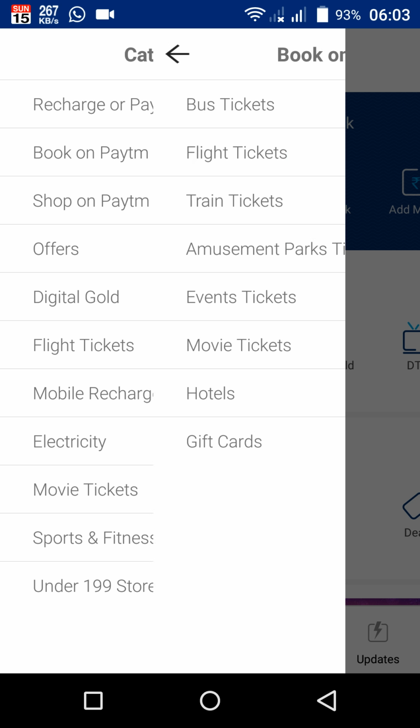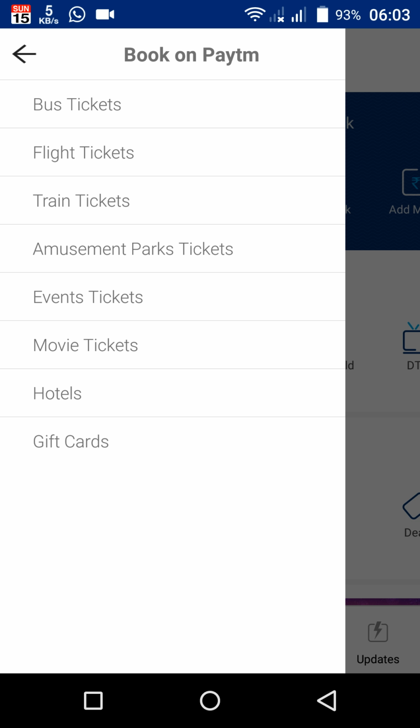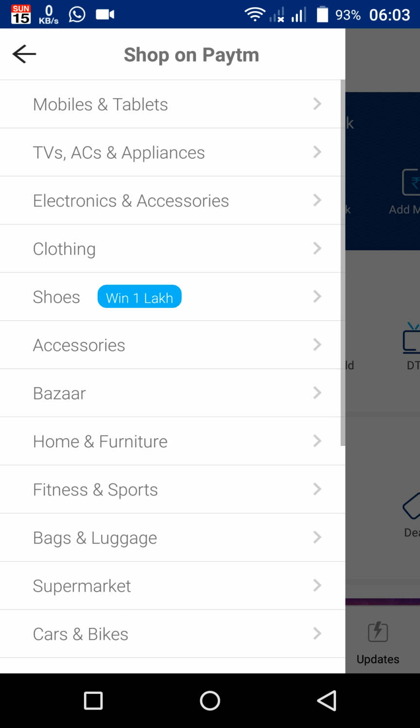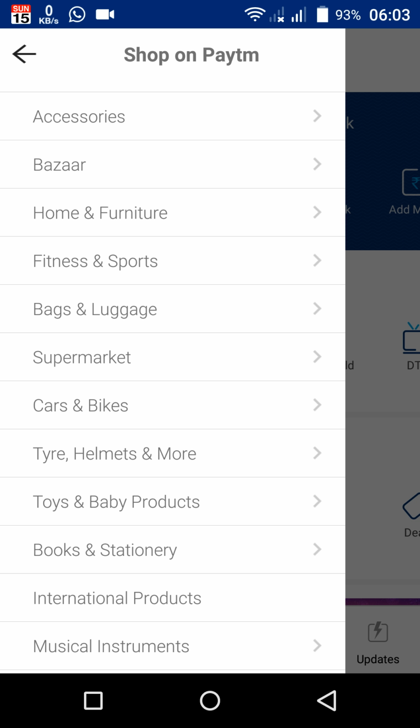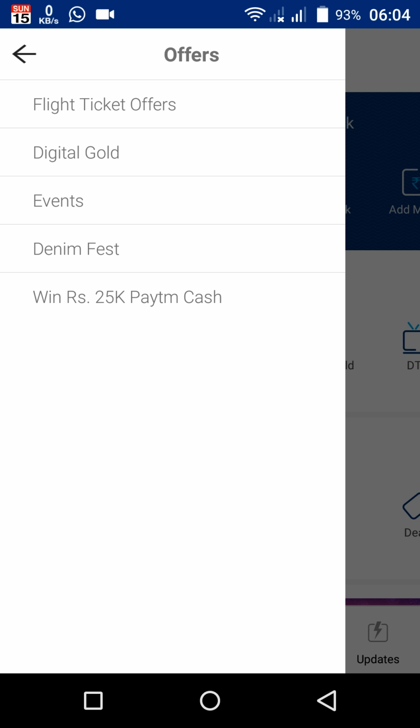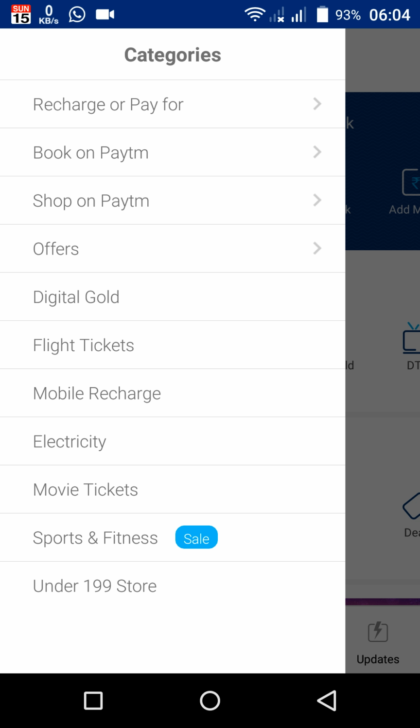Book on paytm. Here you can book a bus ticket, flight ticket, train ticket, okay, movie tickets also. Anything you can book here. So shop on paytm. You can shop also. Okay, you can shop anything from paytm. Offers you can see here. Okay, these are the many things in paytm.